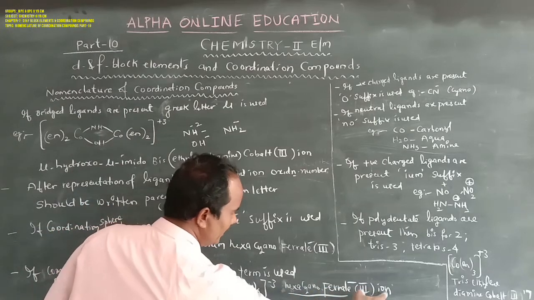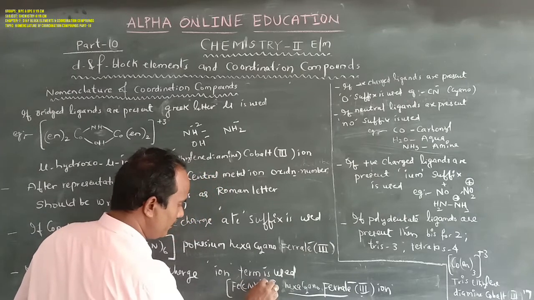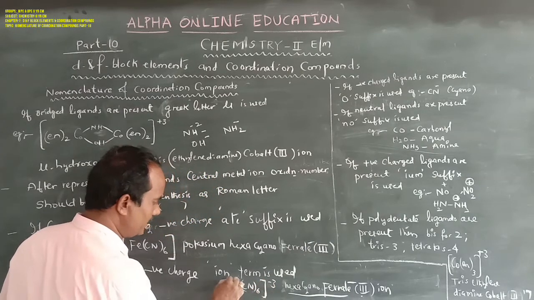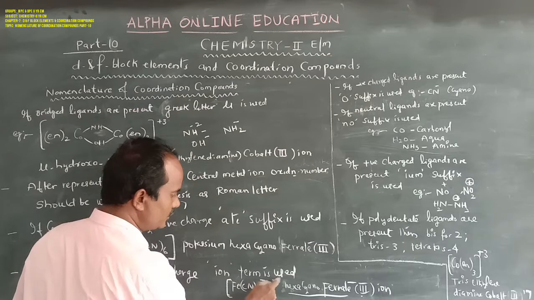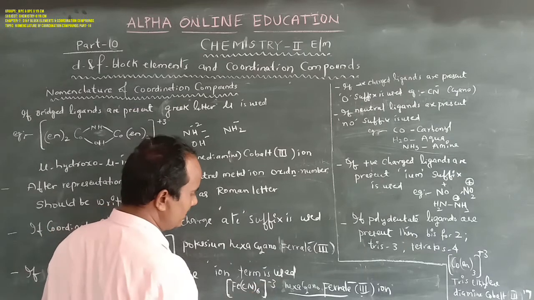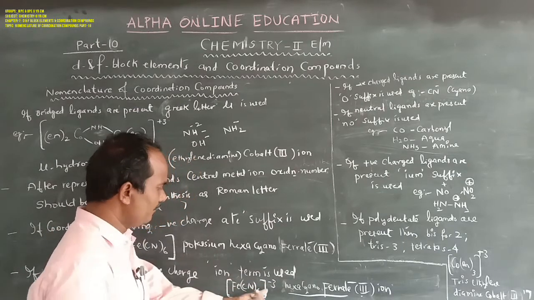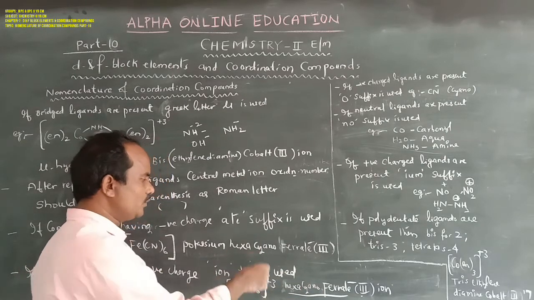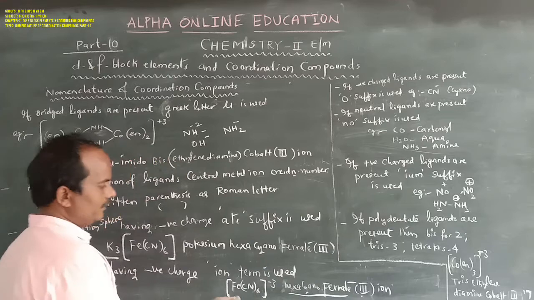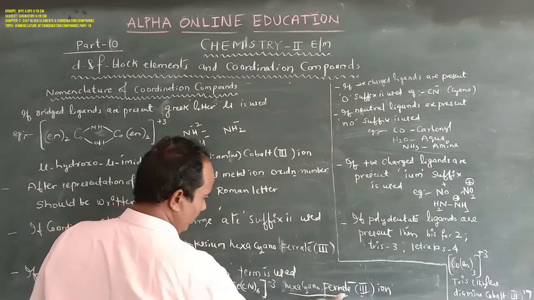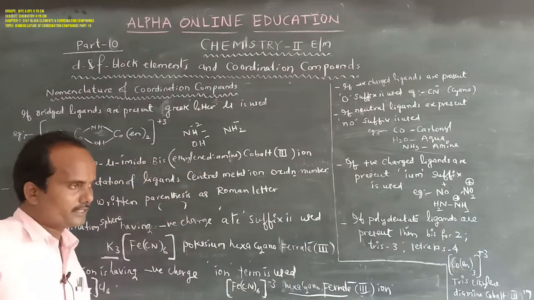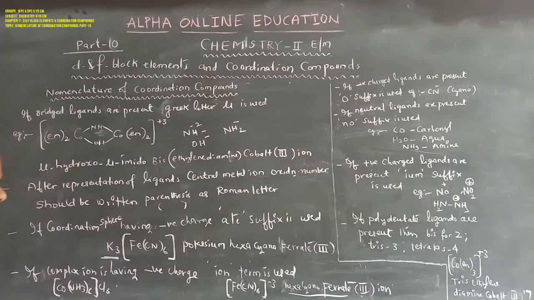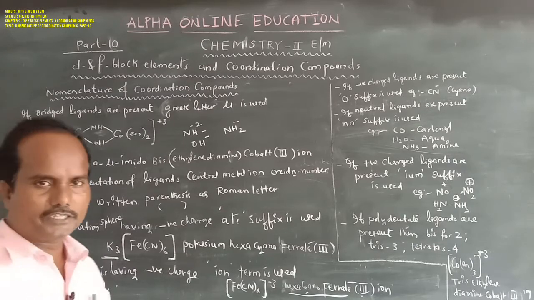Why do we take ion? Because this complex ion is a charged species. If it is positively charged, we can write ion, and if negatively charged, ion is also there. So it is hexacyanoferrate(III) ion. This is the nomenclature of coordination compounds.